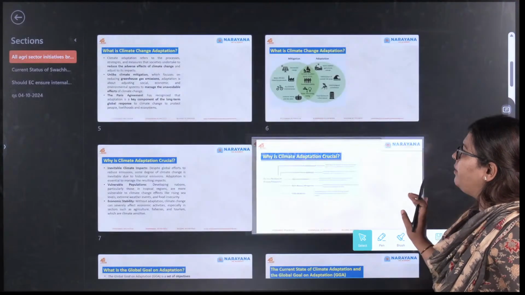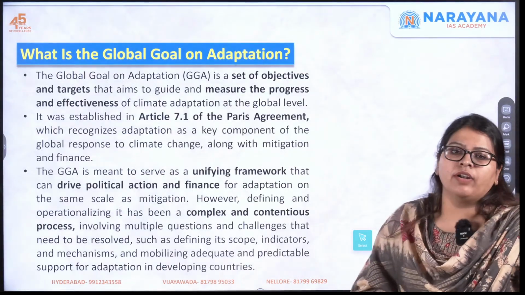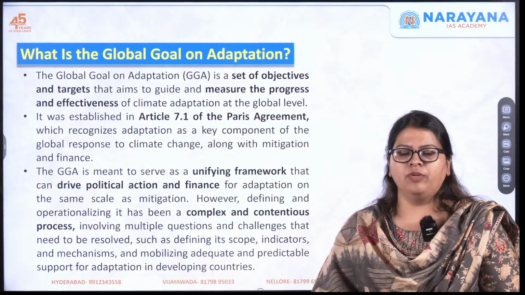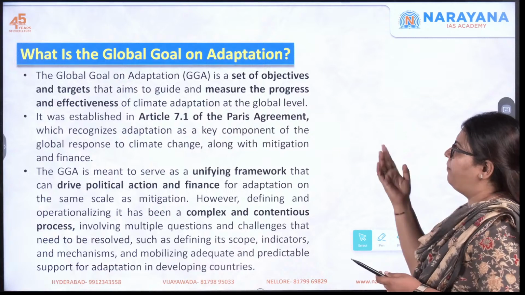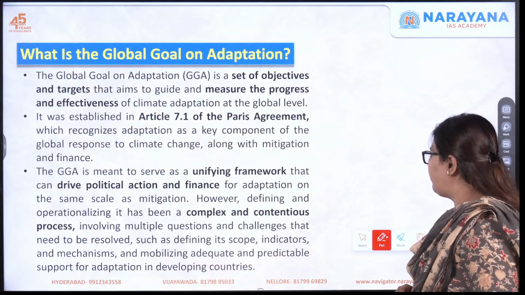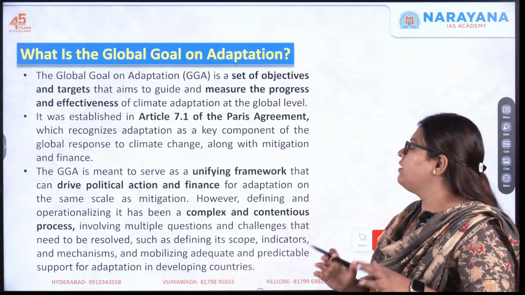Now moving forward, what is the global goal on adaptation? I told you, right? The world communities came together in order to adopt this global goal on adaptation. Let's read it quickly. It is a set of objectives or targets, okay?